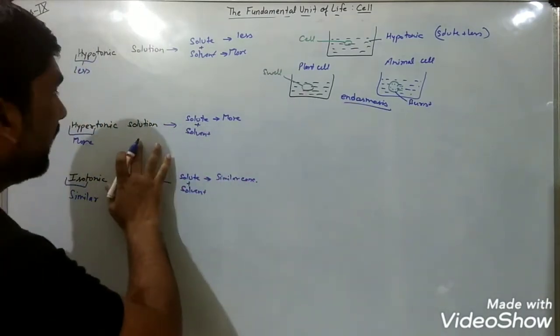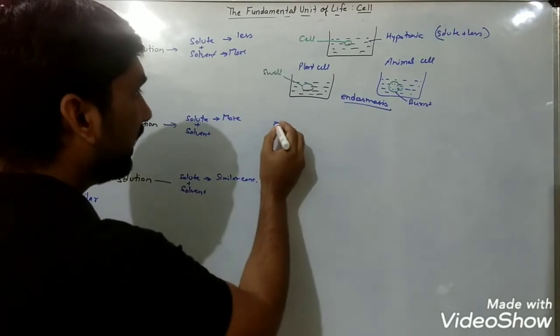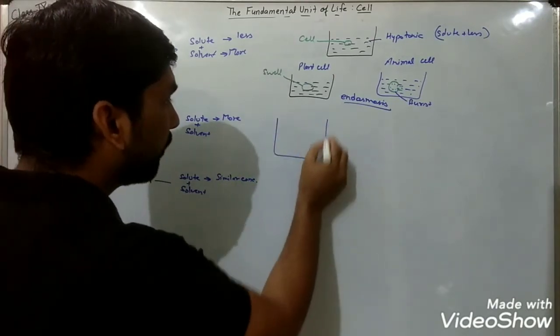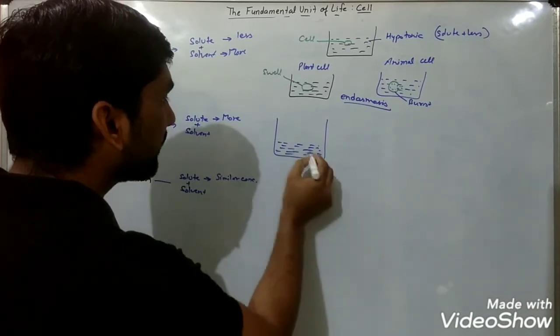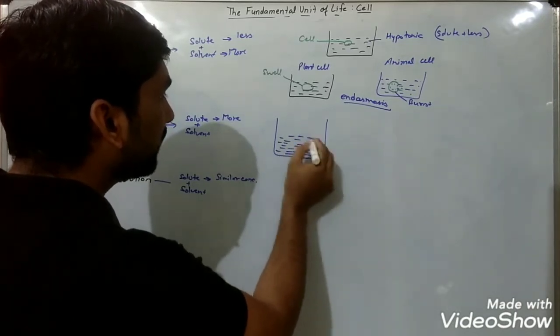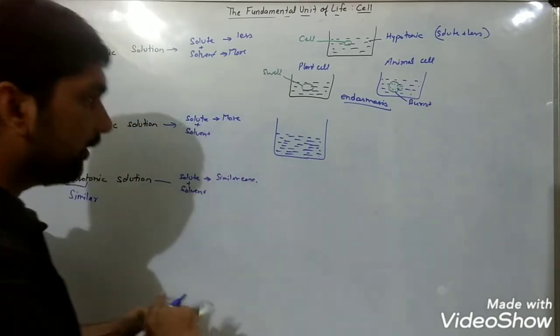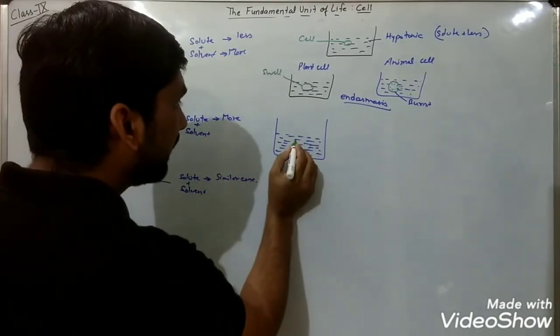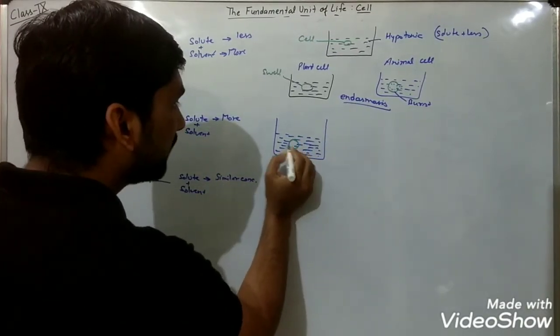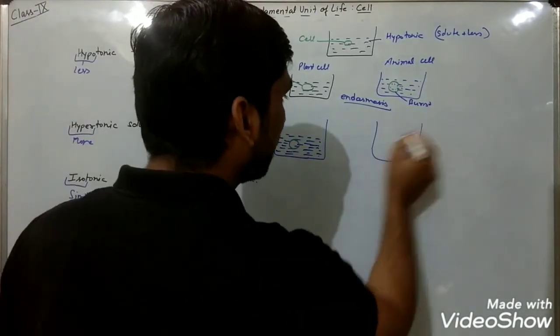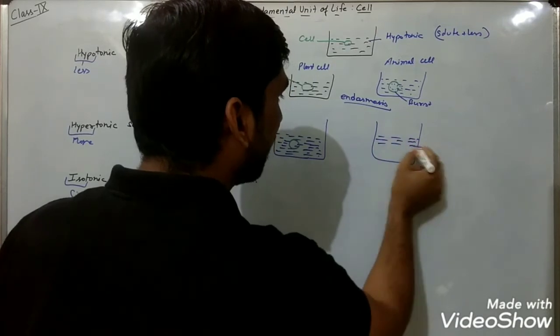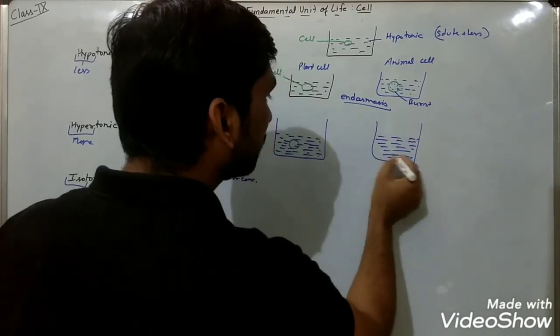Now what will happen in a hypertonic solution? Suppose this is a beaker with a hypertonic solution having more solute, and we place a plant cell here, and here we place an animal cell.